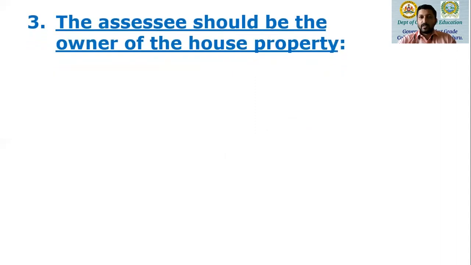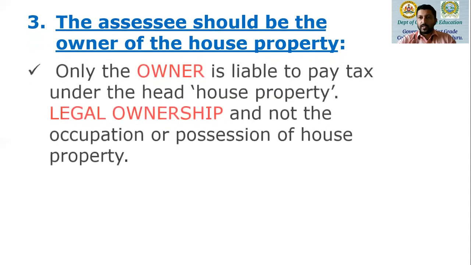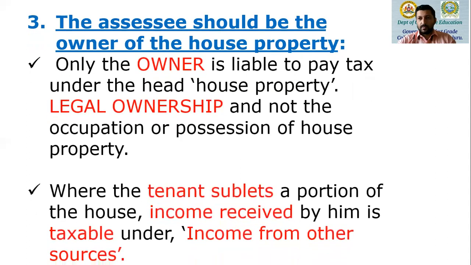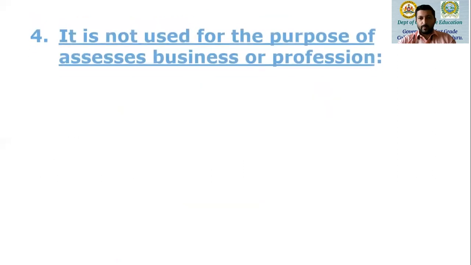The third important feature is that the assessee should be the owner of the house property. We have already discussed this. Only the owner, and any income derived by the owner by letting out his or her property, will be taken as house property income. We are looking at legal ownership and not someone who is in occupation or possession of that particular house property. Suppose it is let out to a tenant and the tenant is subletting a portion of the house. The income derived by the tenant is taxable under the head income from other sources and not under the head house property, because the tenant is not the owner of the house property.